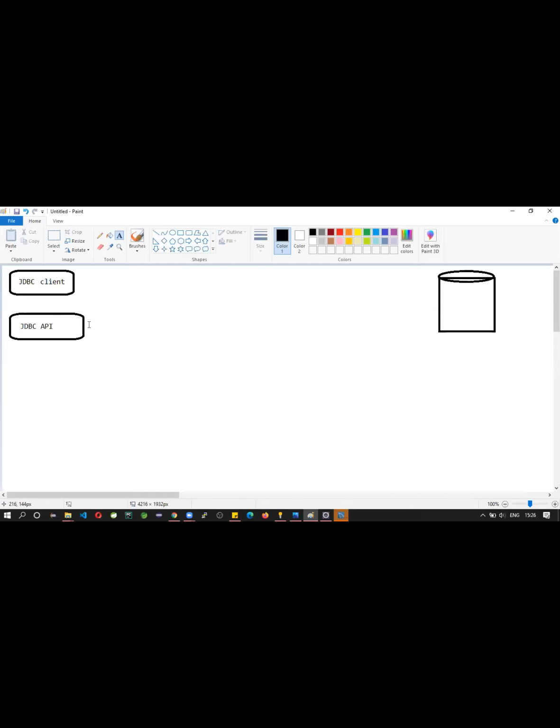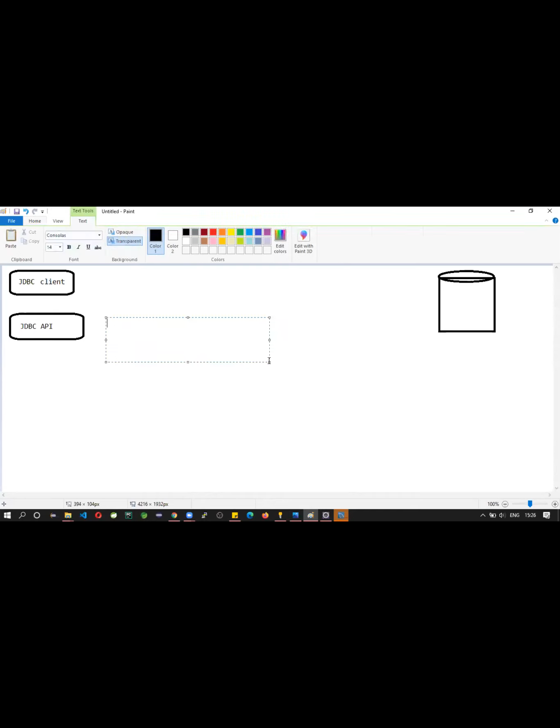Who is providing the interfaces, classes and functionality? Oracle people are providing this API. Who will use this API?